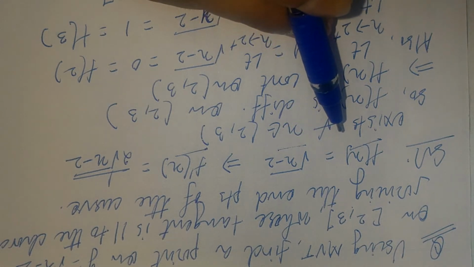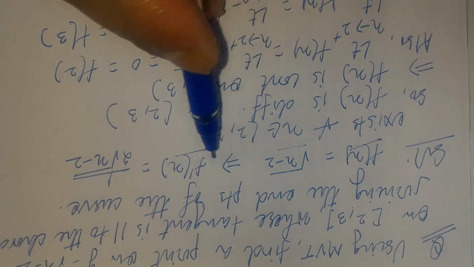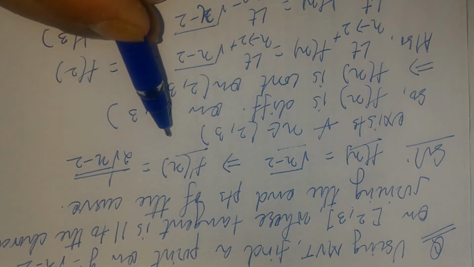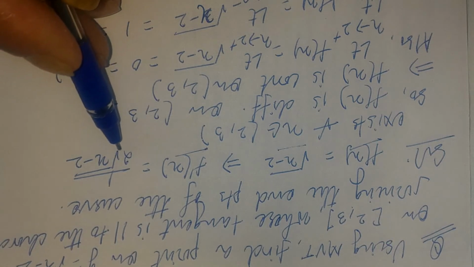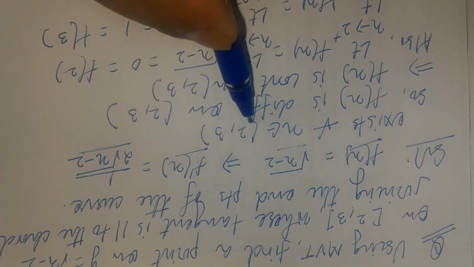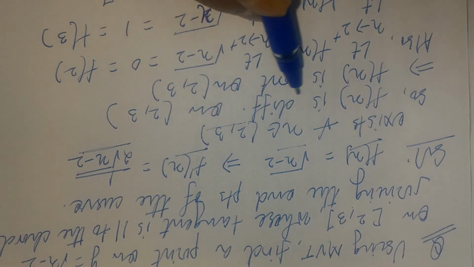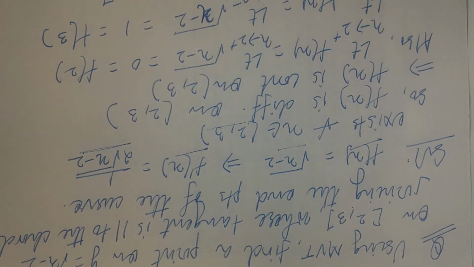So we will find the derivative of the function. The derivative is 1 by 2 root x, we know. And when you examine this in the open interval, you will find that it exists for all the points between 2 to 3. So we can say that the function is differentiable.